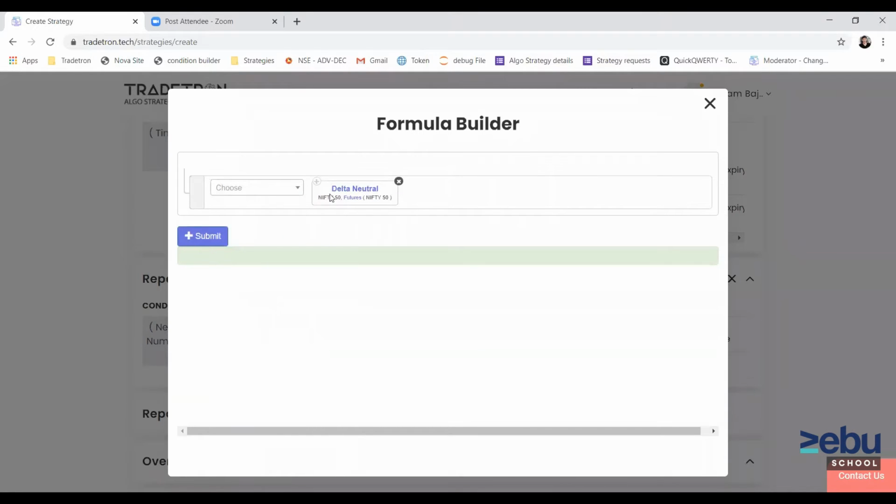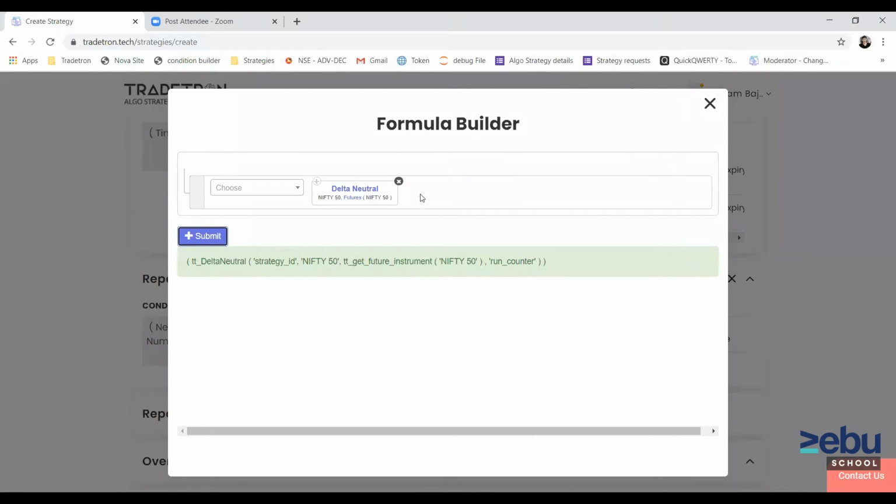So futures will have one delta. Whatever is the net delta, it will divide it and get you the quantity in multiple of lot size. So if delta is off by, let's say, 610 points, then it will trade 8 lots. So it will return 600 quantity, whichever is a multiple of 75, and that can be traded.